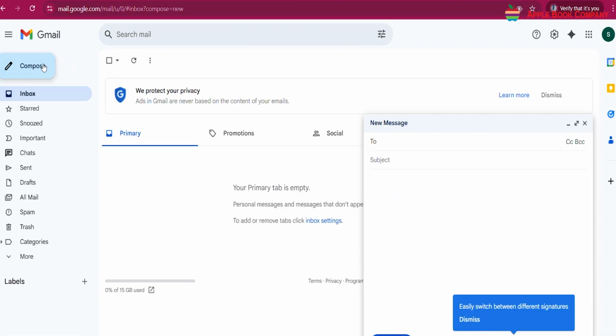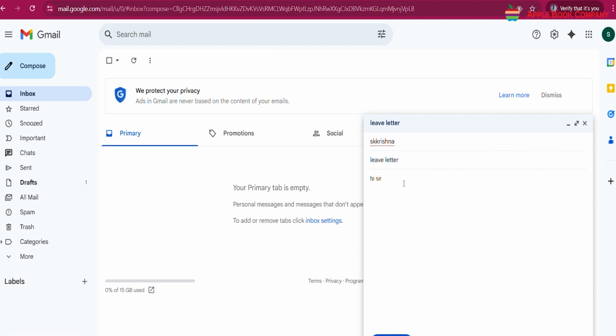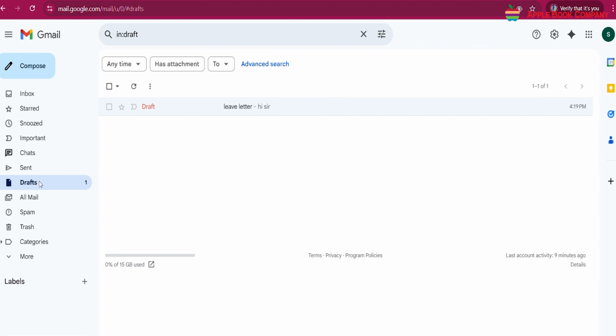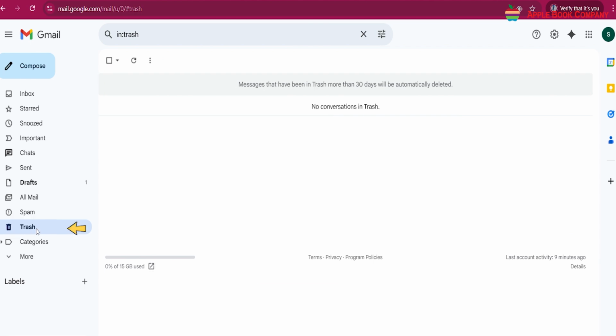Compose button. This allows you to create a new email. Clicking on Compose opens a new message window where you can enter the recipient's email address, subject, and message content. Folders or labels. Most email providers allow you to organize your emails into folders or labels. Common folders include Sent, which contains all the emails you have sent. Drafts stores unsent messages that you are still working on. Spam holds unwanted or junk emails. Trash stores deleted emails temporarily.